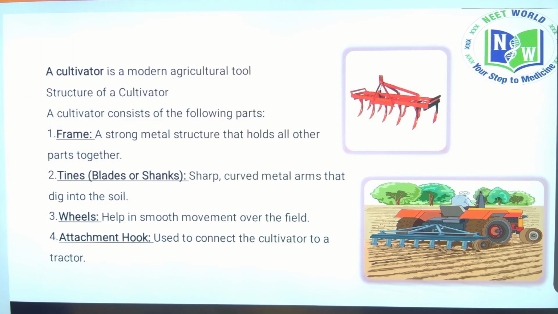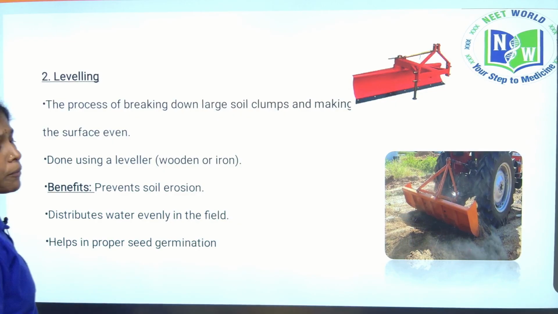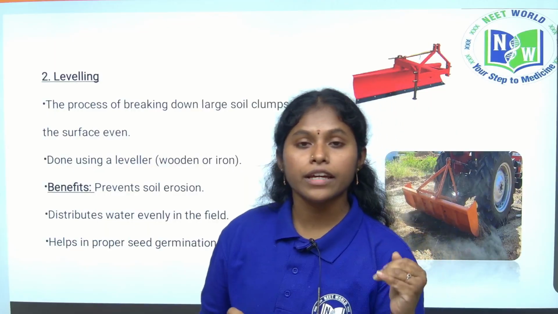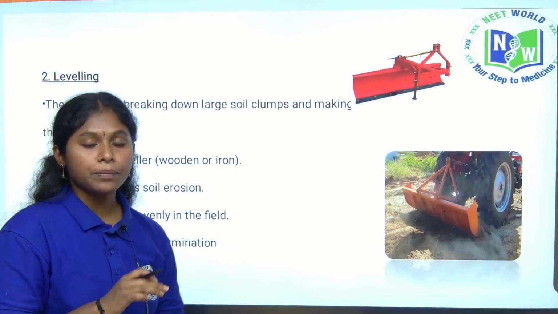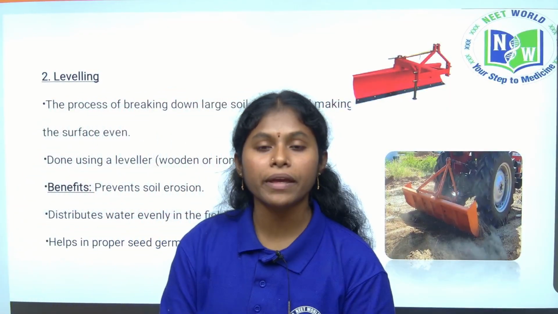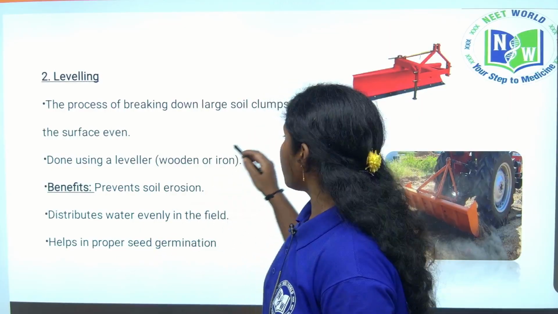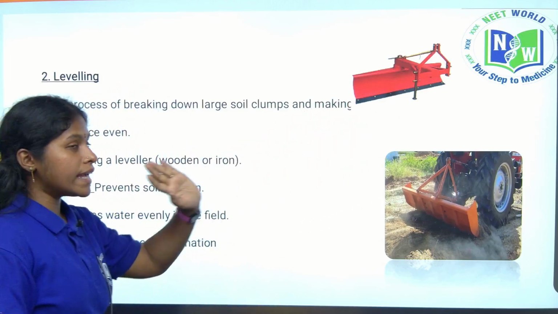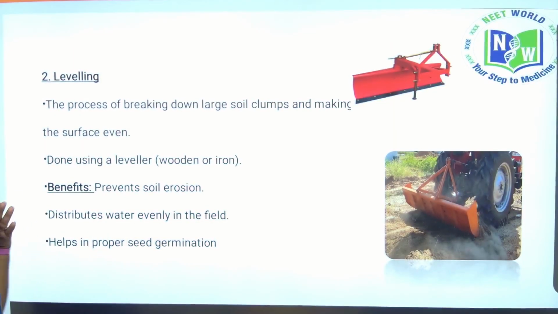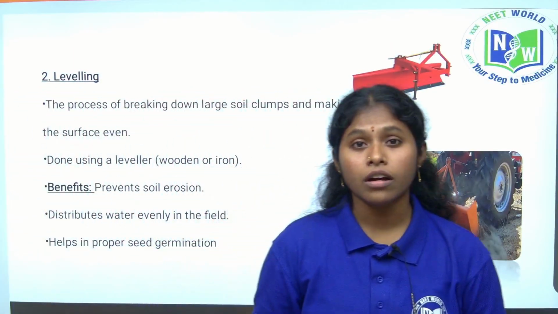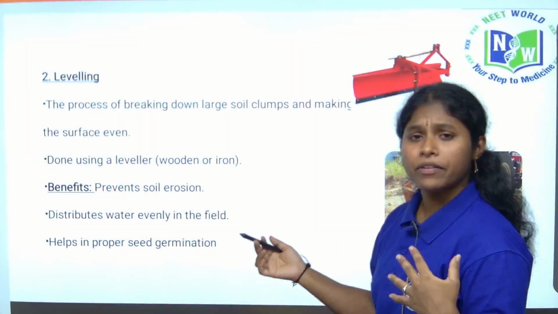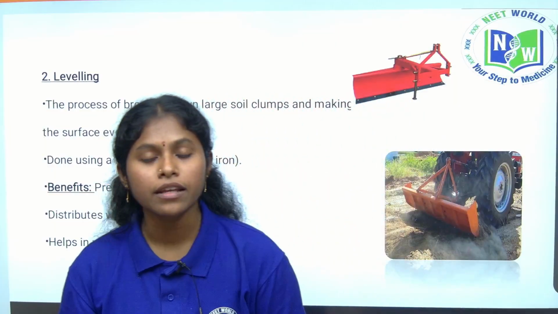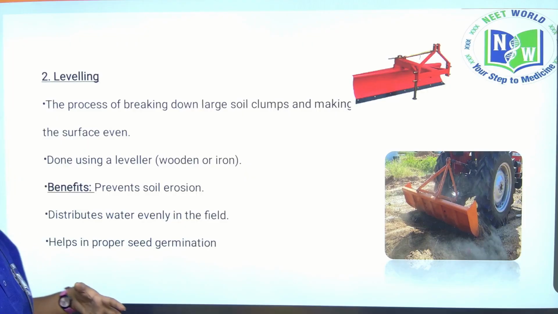After plowing, leveling is the process. What is meant by leveling? After plowing the land, big lumps will be there in the soil. They should be leveled. Leveling is nothing but leveling the soil or making the surface even. For that we use the leveler, which is made of either wood or iron. It prevents soil erosion by water or air, distributes water evenly on the surface, and helps in proper seed germination.